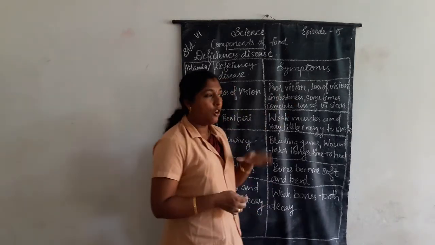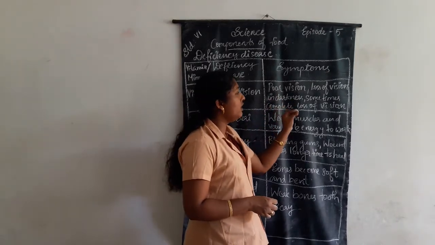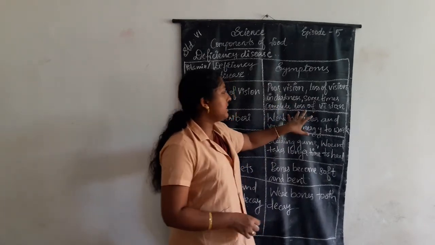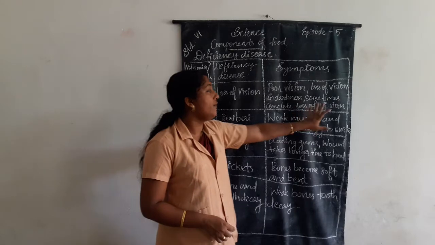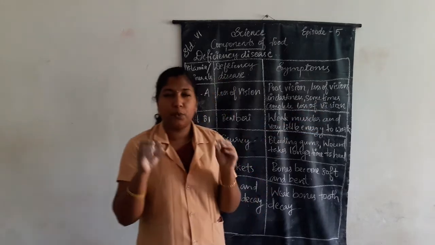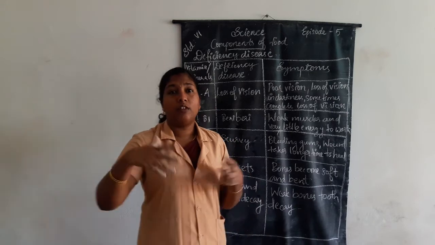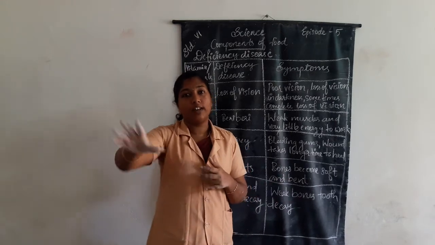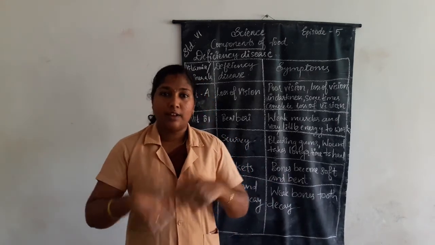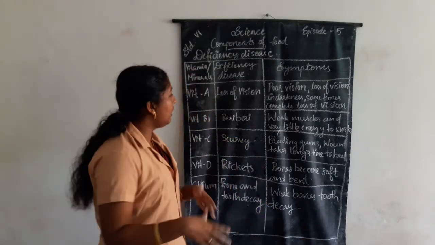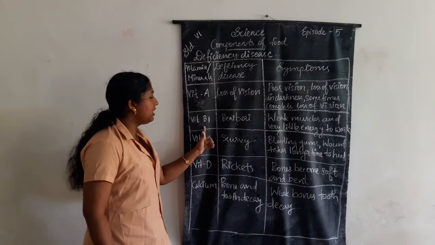The symptoms are poor vision, loss of vision in darkness, sometimes complete loss of vision. We cannot see things around us or at long distances, and day by day our vision goes off completely.